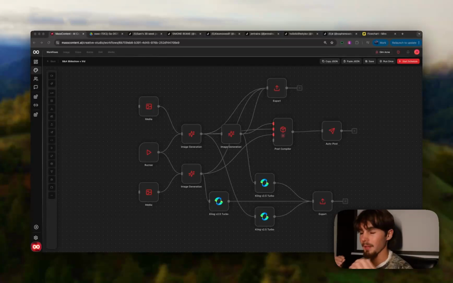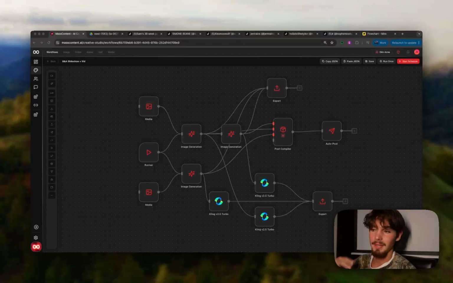Okay, so I'm going to basically go over the entire platform of mass content. I'm going to do it really quickly and simply, but just try to explain exactly what these workflows are, how they're different from just kind of standard N8N workflows, why they're a lot easier to actually use, because even as a developer myself, N8N is way more complex than it needs to be, extremely confusing, and that's why basically no one has made actual mass content automation workflows within it that actually work and get views.